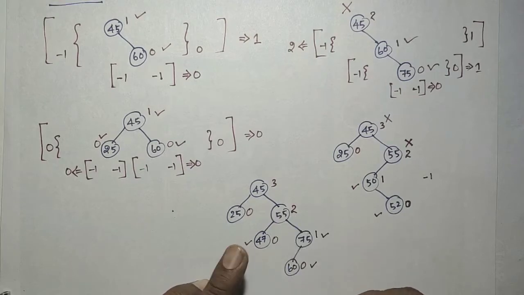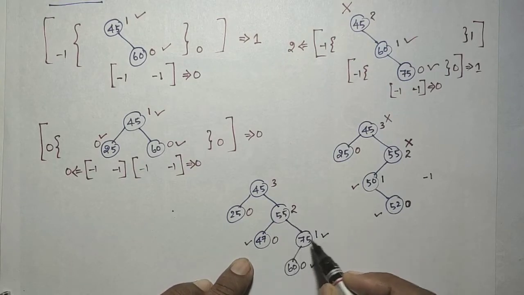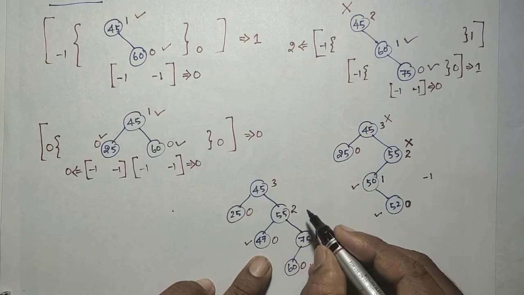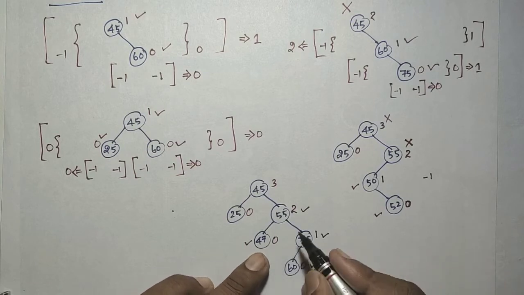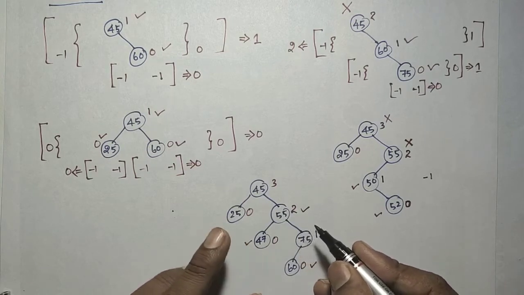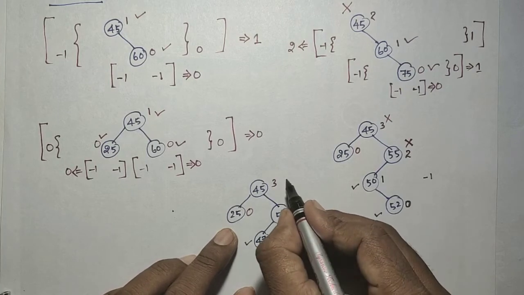So always we need to check from the leaf whether it is balanced or not. 0 and 1, this is also balanced. 0 and 1, what is the difference? 1. So this is also balanced. And here 0 and 2, this is not balanced.